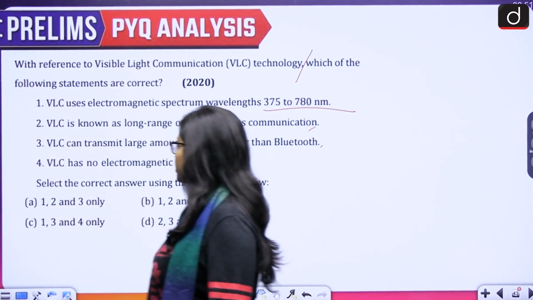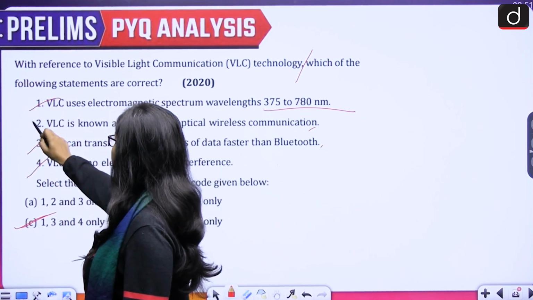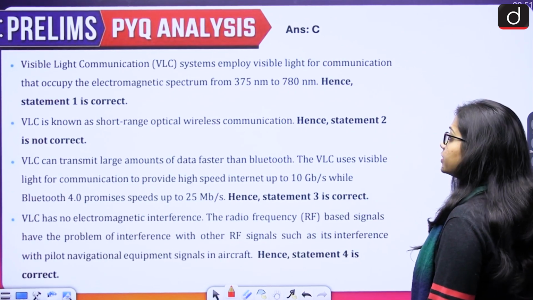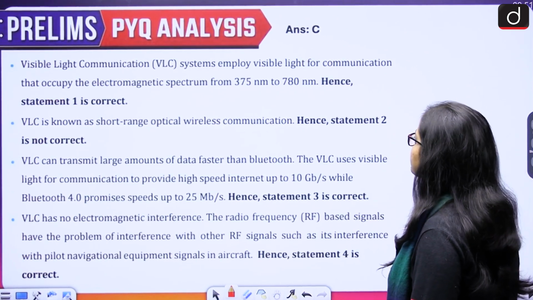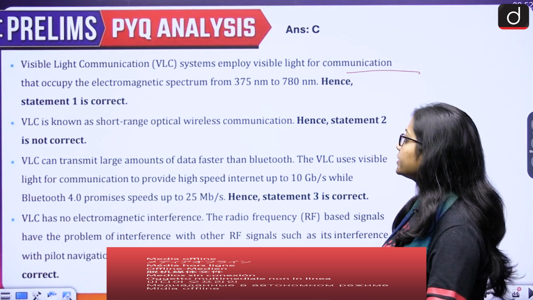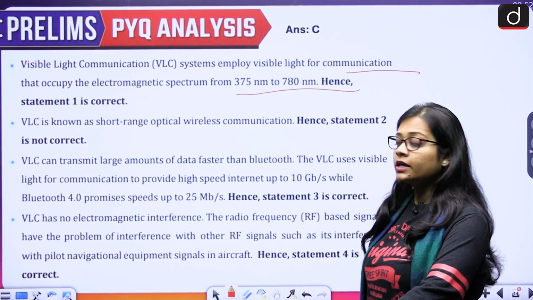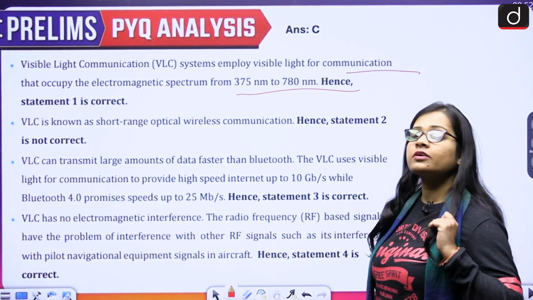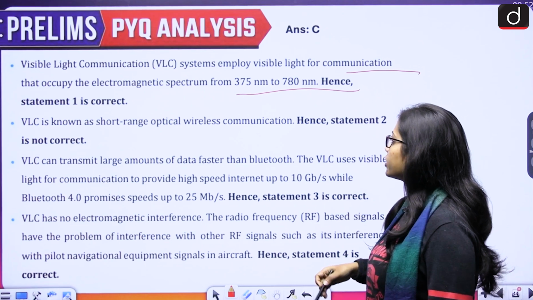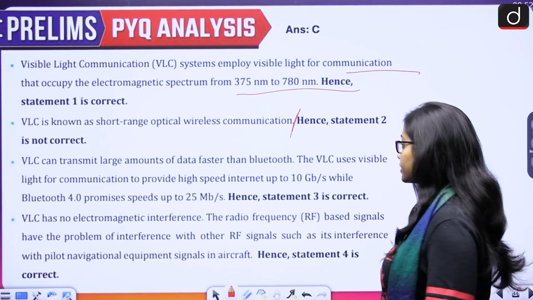Correct answer is option C, that is 1, 3 and 4. So first is correct, third is correct, fourth is correct, second is incorrect. Visible light communication systems employ visible light for communication and occupy the electromagnetic spectrum from 375 nm to 780 nm. So statement 1 is correct. Next, VLC is known as short range optical wireless communication. Therefore statement 2 is incorrect.